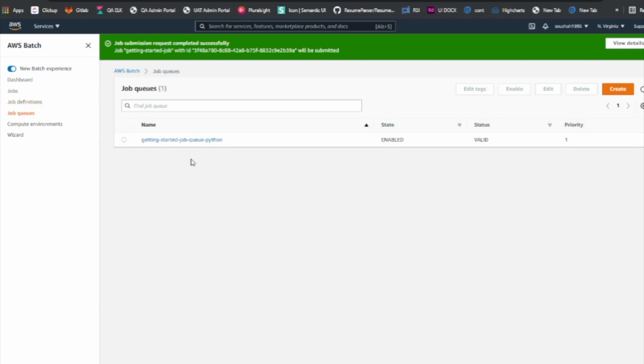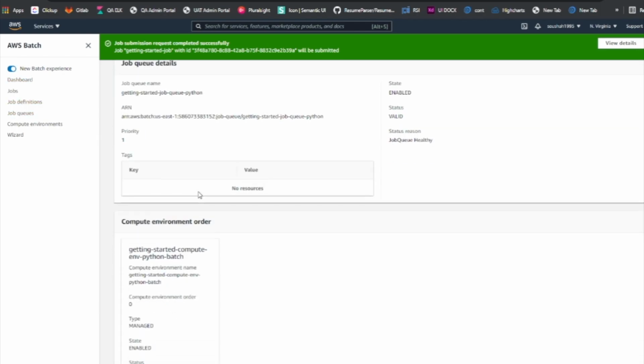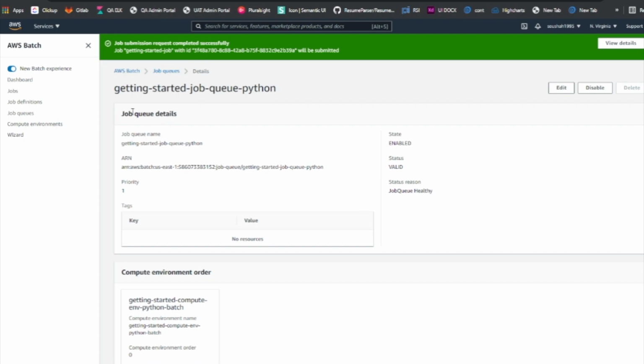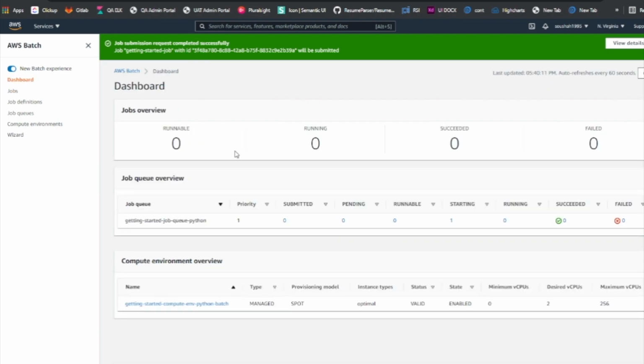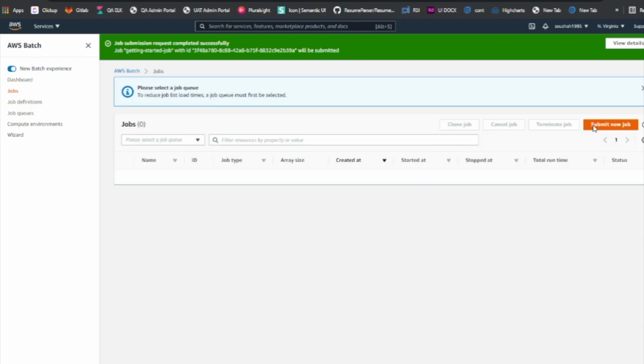Let's check the job queue and see if there is a job. On the dashboard you can see, it seems like we still have one. So now let's actually submit a job. Meanwhile, that's doing its thing, we can submit a job. So click on submit job.